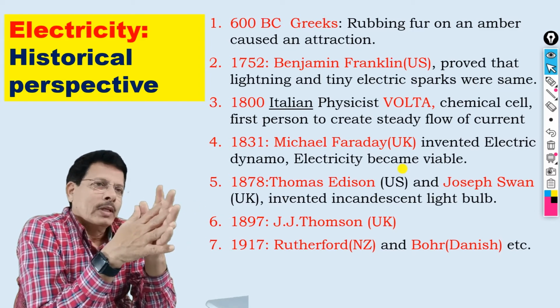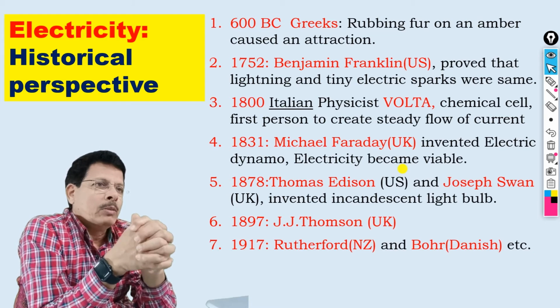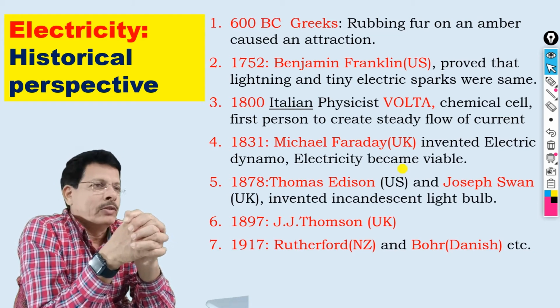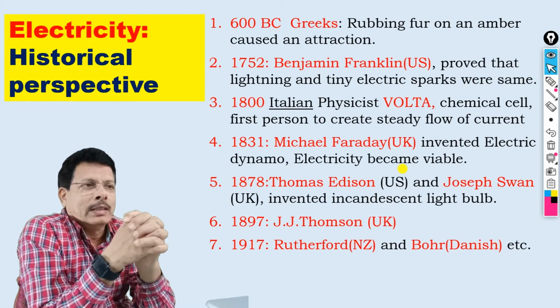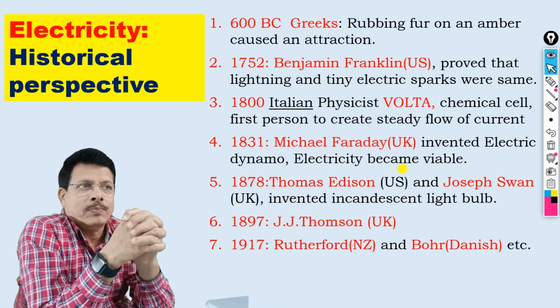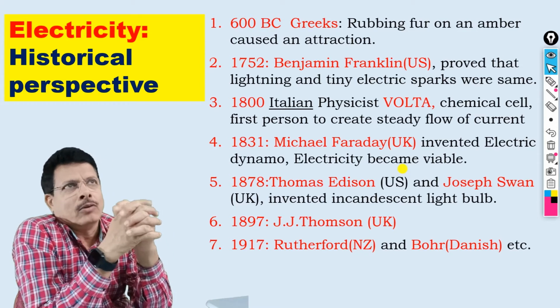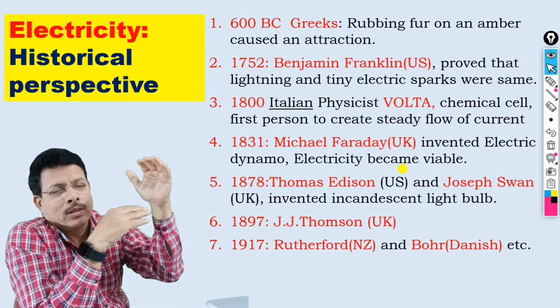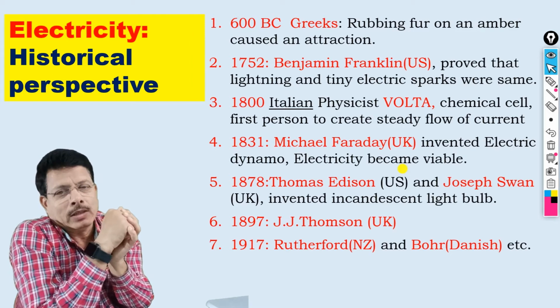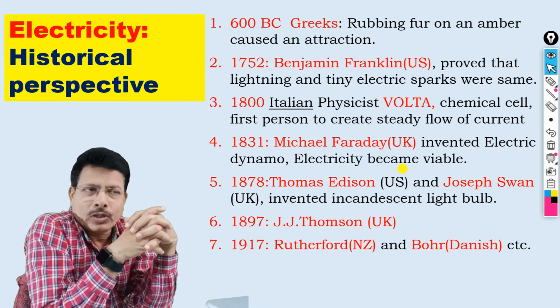And then in 1752, Benjamin Franklin, a United States physicist and chemist, proved that lightning and tiny electric sparks were the same. He did several experiments when laden clouds came very close to Earth and there was some sort of electrical discharge.